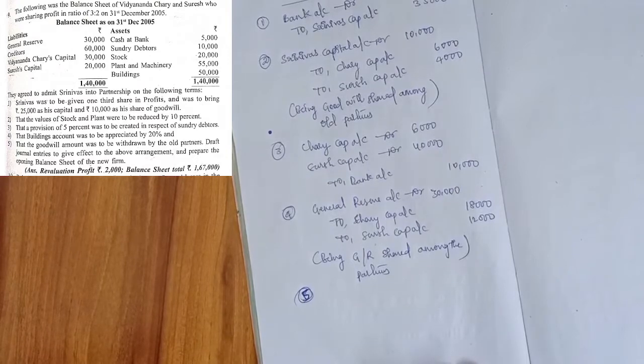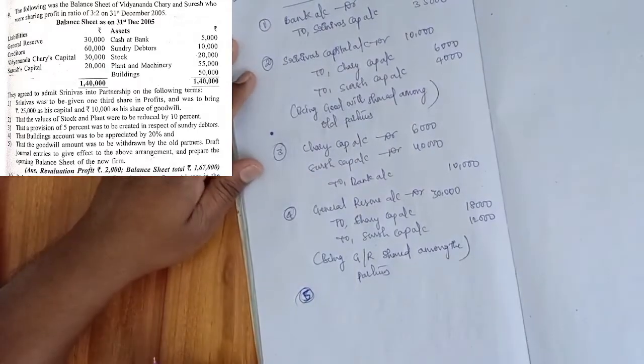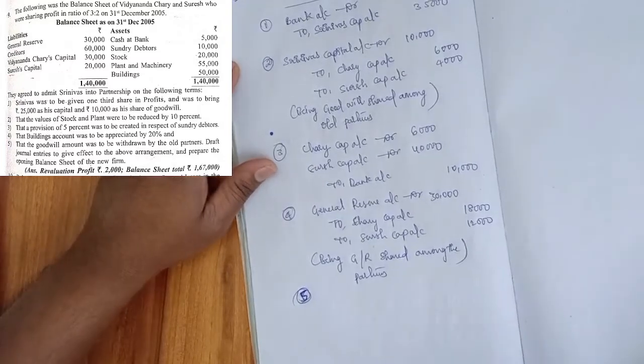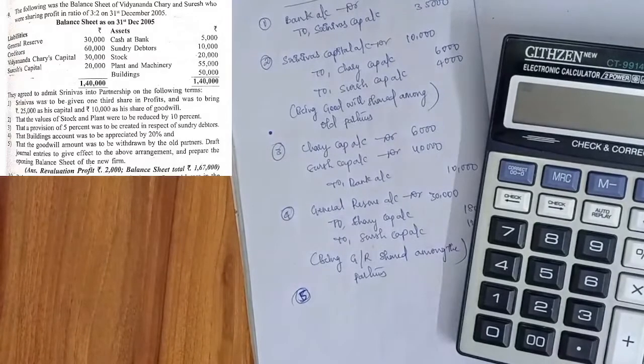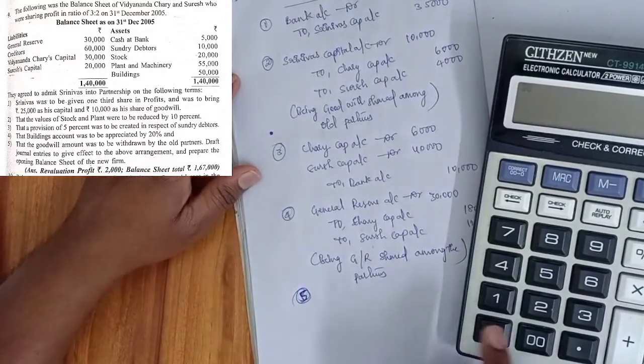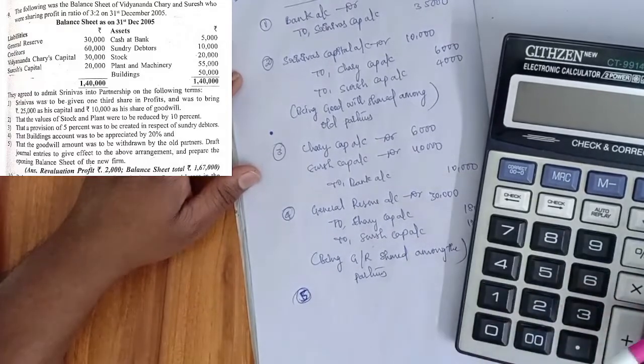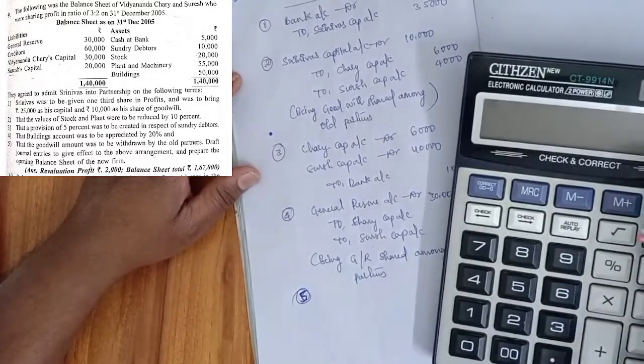The values of stock and plant were to be reduced by 10%. Stock is 20,000 and plant and machinery is 55,000. 20,000 into 10% is 2,000, so it comes to 18,000.